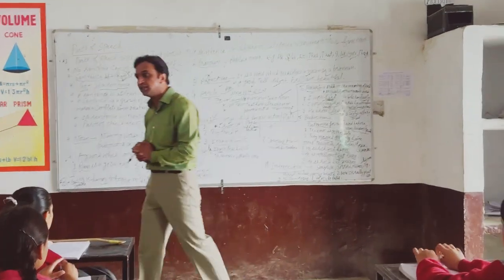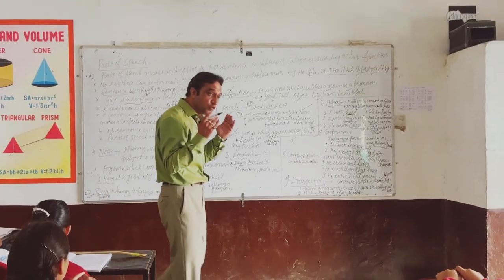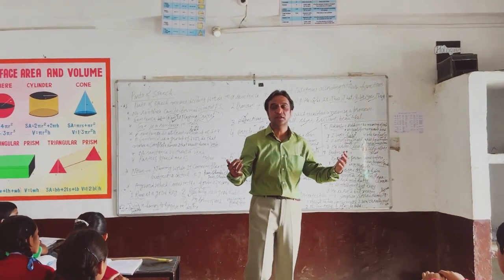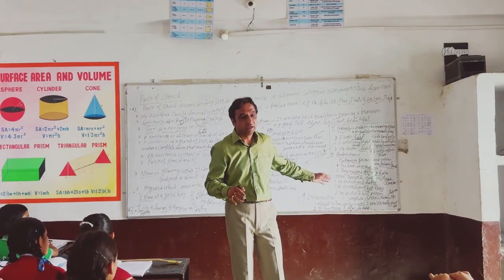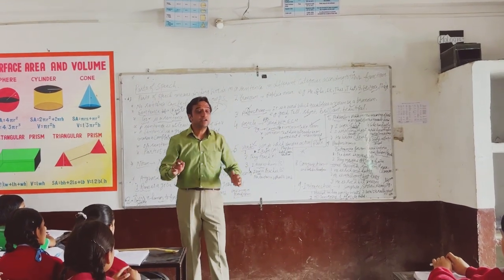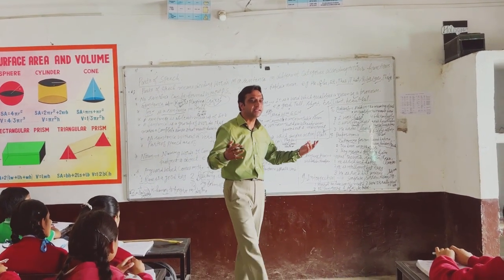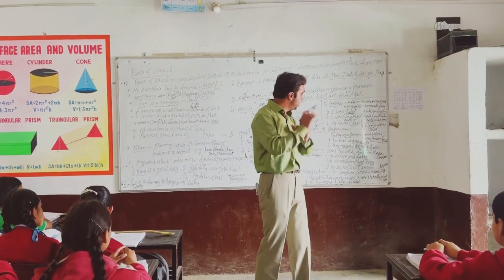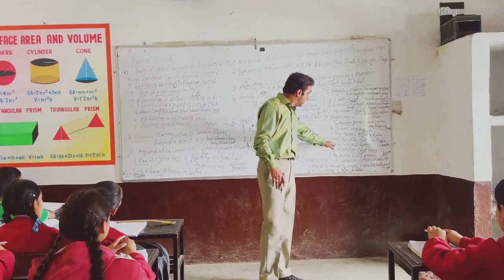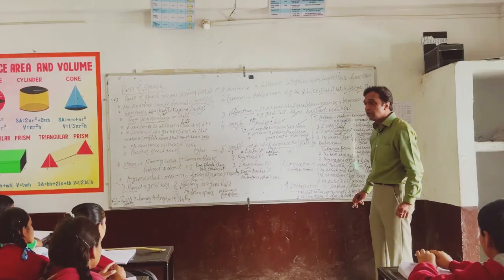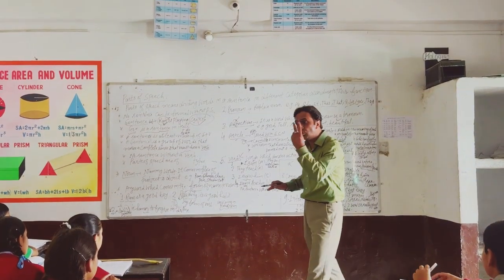Next one is conjunction. What is a conjunction? A conjunction is a word which joins two words, sentences, phrases, clauses. And, but, so, therefore, otherwise, these are examples of conjunctions. When you write, he is rich, he is happy, these are two sentences.